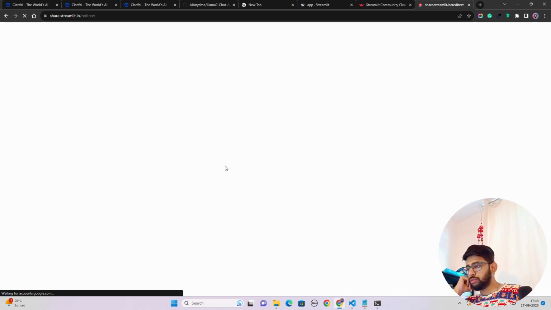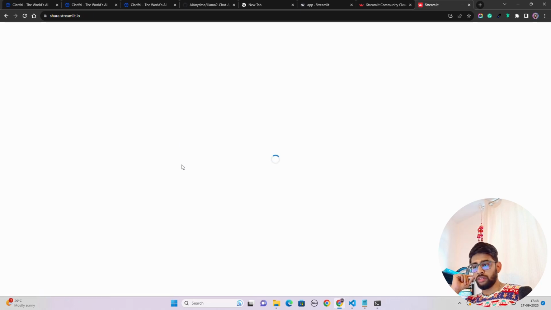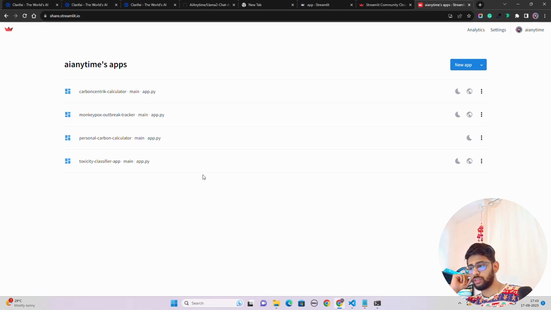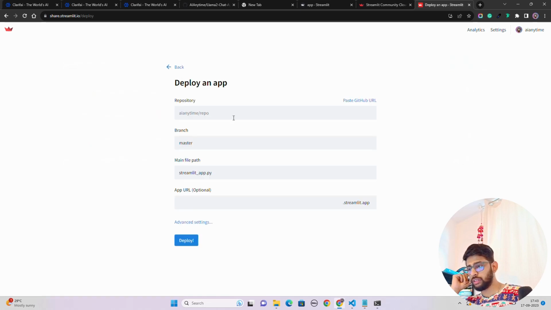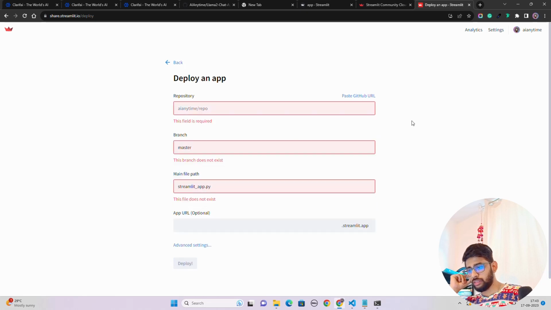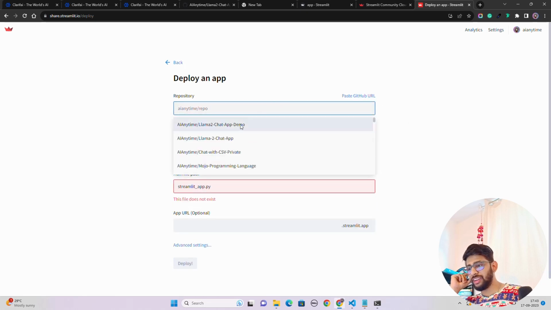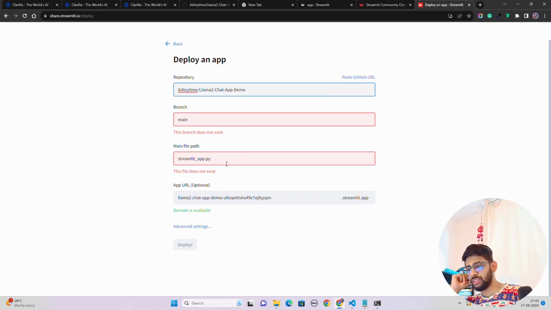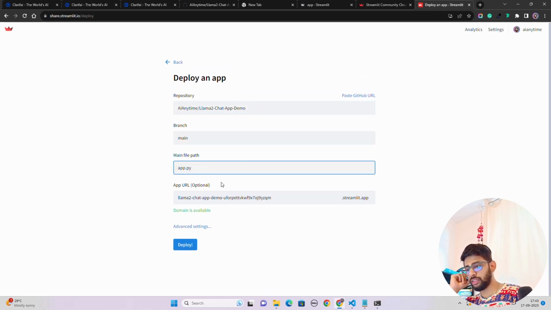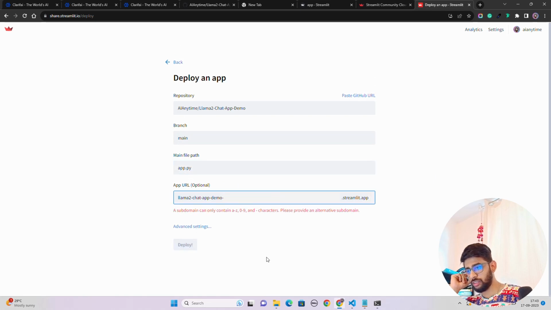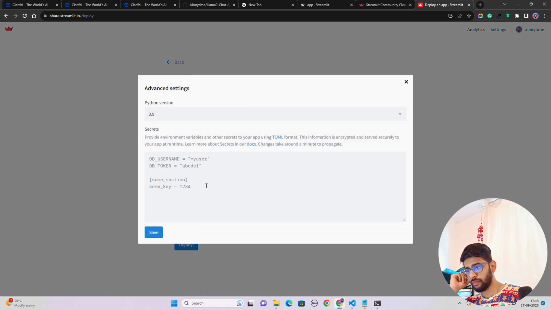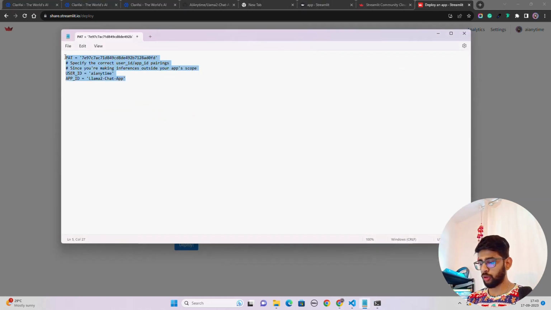This is what we want to do. So let's do that on Streamlit Cloud. And you can see all of our apps here. Now I'm going to click on new app, and you can see the app, Llama-2 Chat app demo. This is Streamlit, and the file is app.py. Will it not give me this domain? Domain is available. And here I have to put my secrets. So let me just do that. I'm going to put my secrets here.